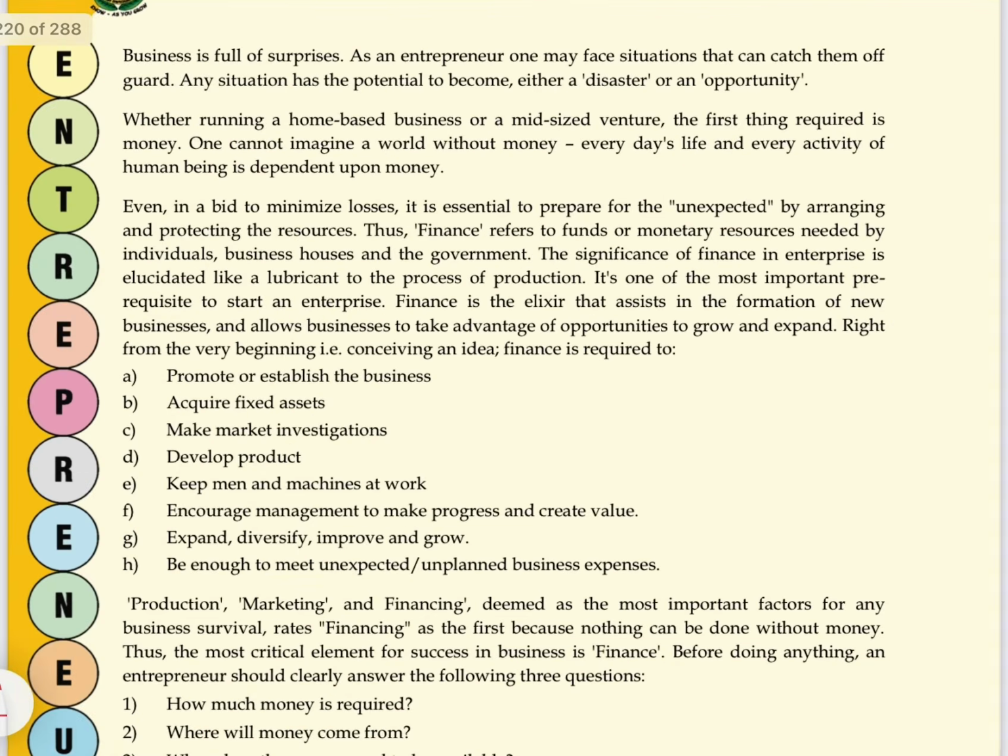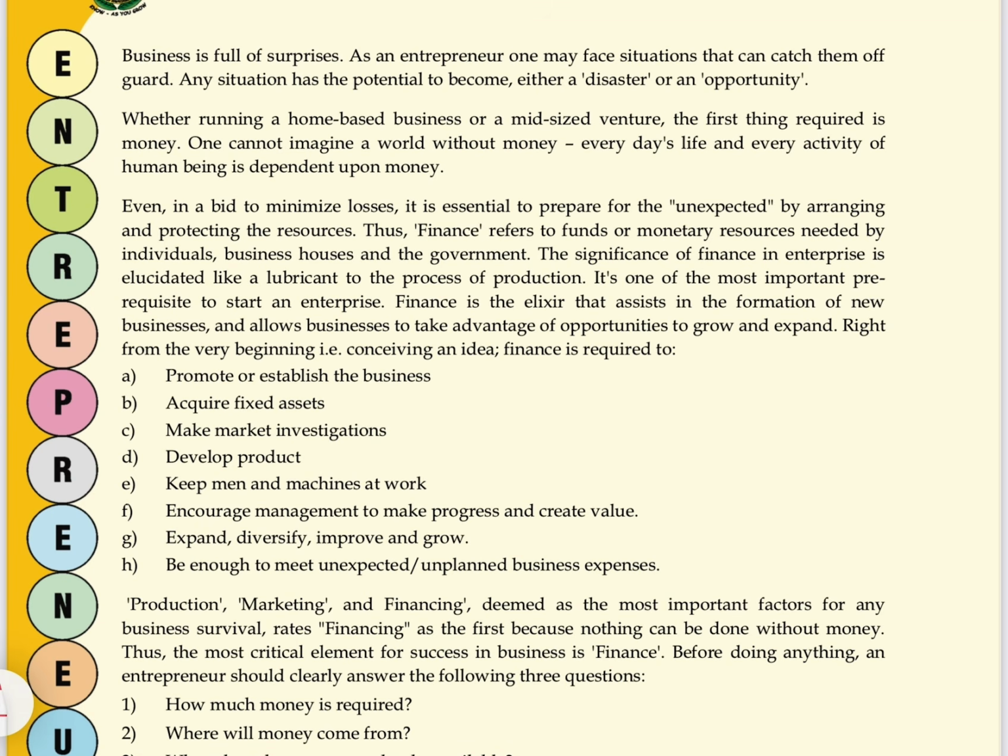First of all, what is the meaning of finance? You have to learn this definition only. Finance refers to the funds or money or resources needed by individuals, business houses and the government. The money which is needed by individuals, business houses or government is called finance.